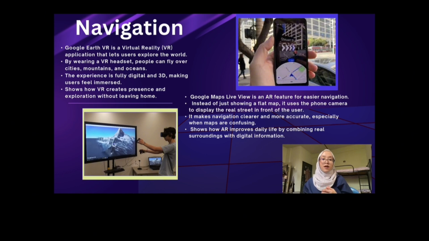Google Earth VR is a virtual reality application that allows users to explore the world from anywhere. By wearing a VR headset, people can fly over cities, mountains, and oceans as if they are there. The experience is completely digital, and the user will feel fully immersed in a 3D version of Earth. They can zoom out to see the planet from space or dive in close to walk through streets. Google Earth VR shows how VR can create a powerful sense of presence and exploration without leaving home.